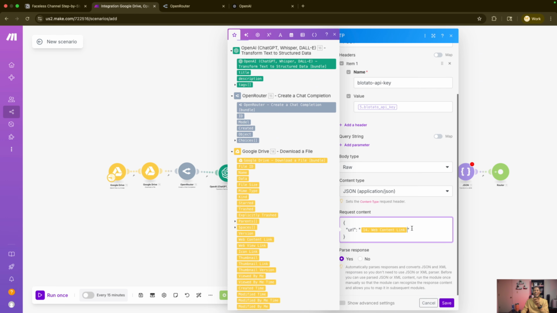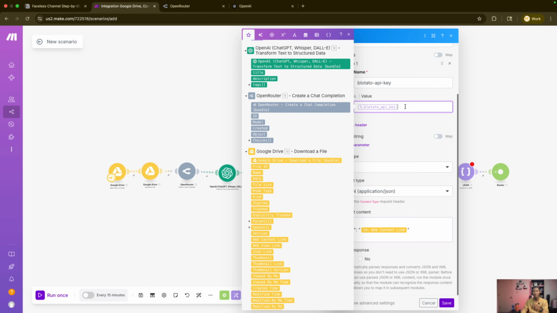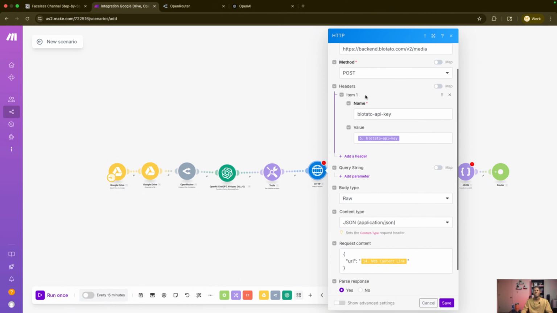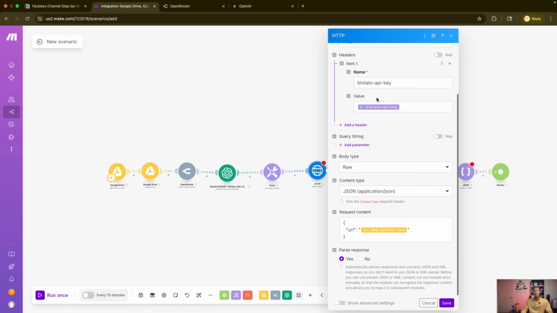And in order for you to have access to this file, you need to make sure that the folder in which you have the file is public and not private. So you're going to have to change the settings for that. So we want our Blotato key here for our header. So you can set up all of this stuff. We're making a post request, parse response, yes, click save.